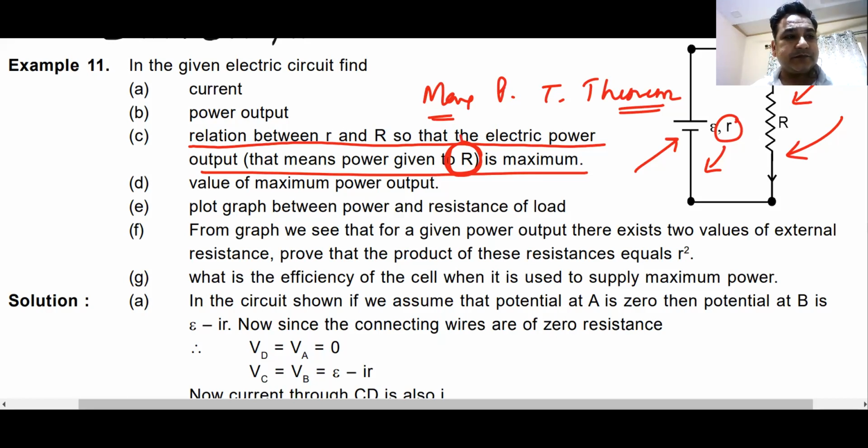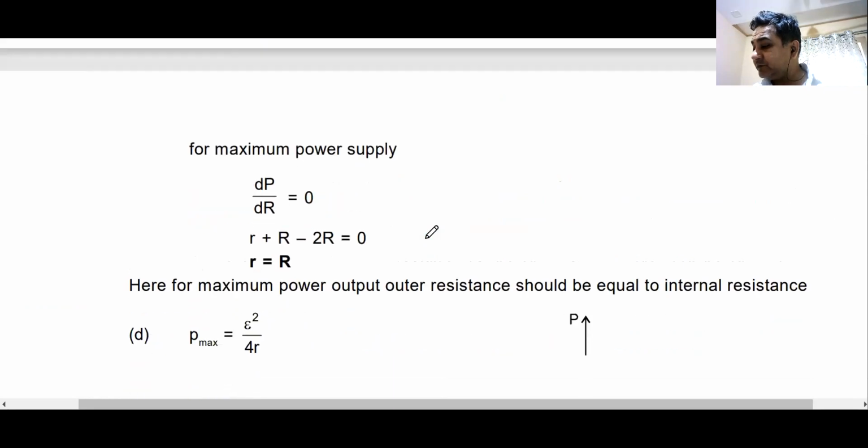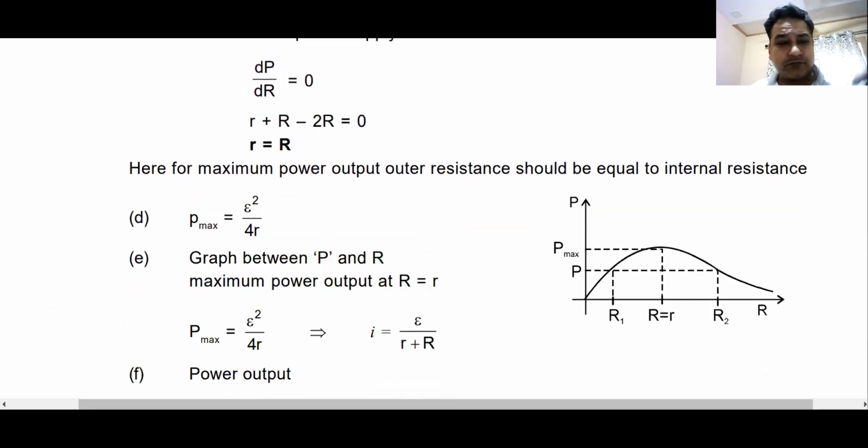Anyone? Have you read about this maximum power transfer theorem? Anyone knows it? No? Don't worry, I am here.